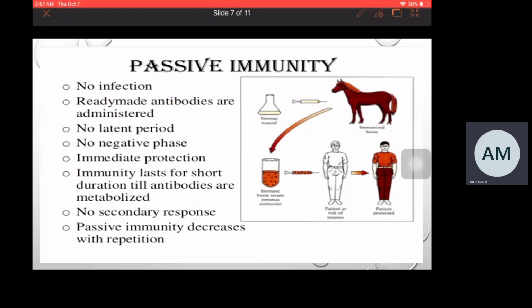A hyperimmune sera is an example of artificial passive immunity. One thing about artificial passive immunity is that no infection occurs and ready-made antibodies are administered.